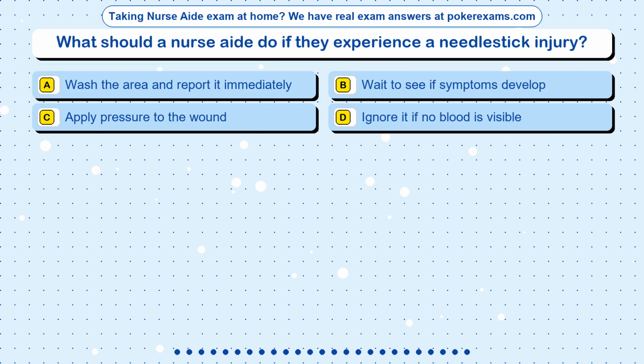Question 3. What should a nurse aide do if they experience a needle stick injury? Option A. Wash the area and report it immediately. Option B. Wait to see if symptoms develop. Option C. Apply pressure to the wound. Option D. Ignore it if no blood is visible.